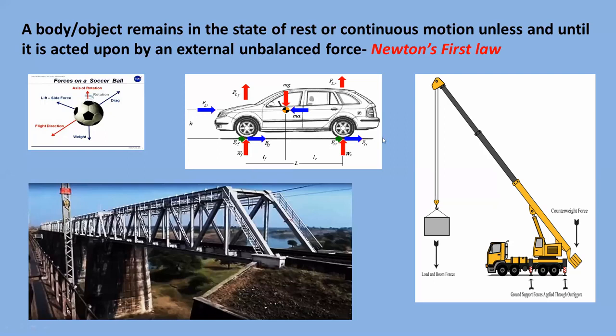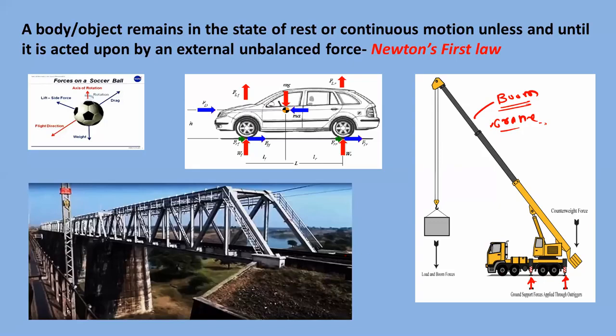Then third example, this is a very common example. This is the construction crane. This crane will lift some weight, then the forces will act on this boom. When we apply some forces, there will be some reactions. These are the reactions at the contact point between the road surface and the tires of that crane.